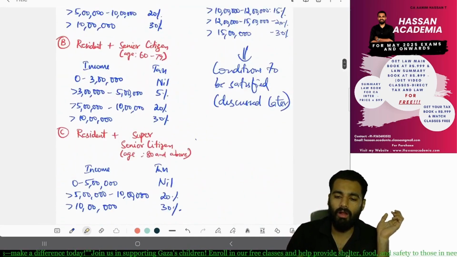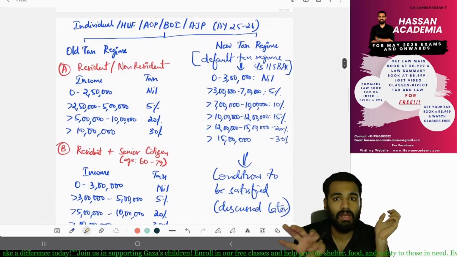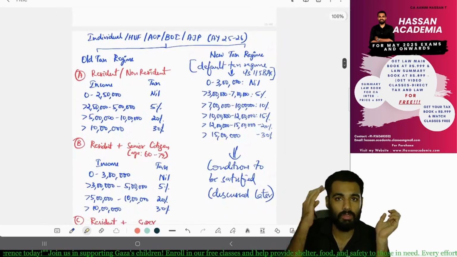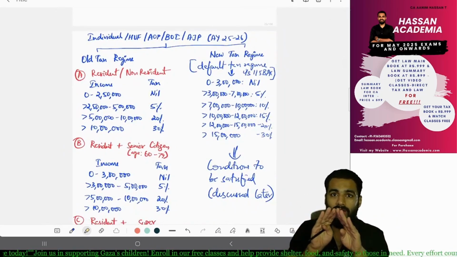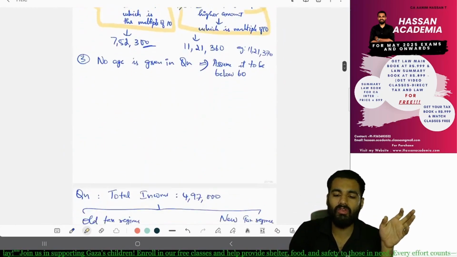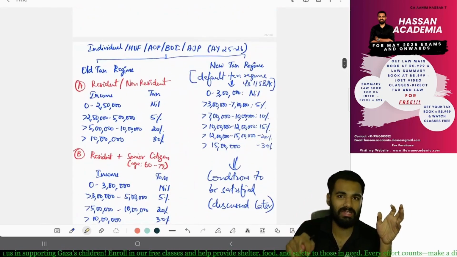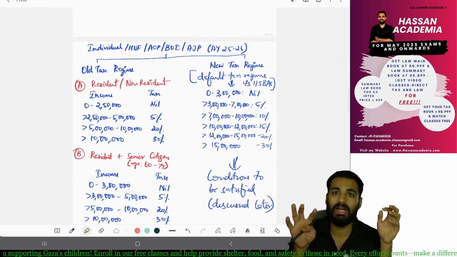Sir, I spend so much time in this area, even in revision, because tomorrow you have to know this even during sleep. If you do not revise any other provision, it's okay, but even during sleep you have to know this tax rate. It's extremely important as a chartered accountant.